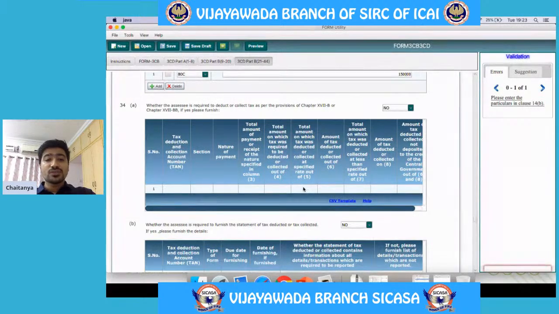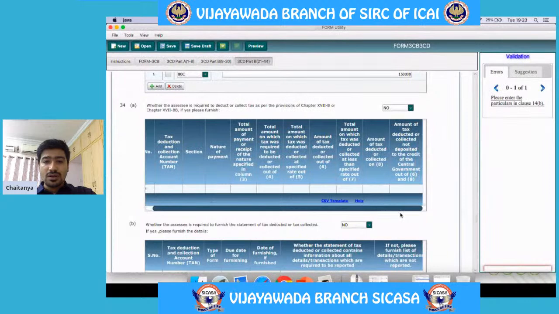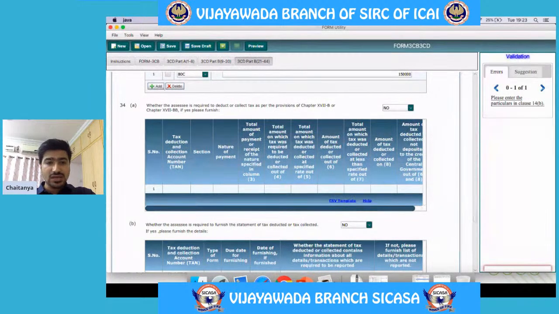Amount on which TDS was deducted. Amount of tax deducted or collected. Amount on which tax was deducted or collected at a lesser rate. Amount of tax deducted or collected on which tax was not deposited to the credit of the government account. So these details are required to be mentioned.